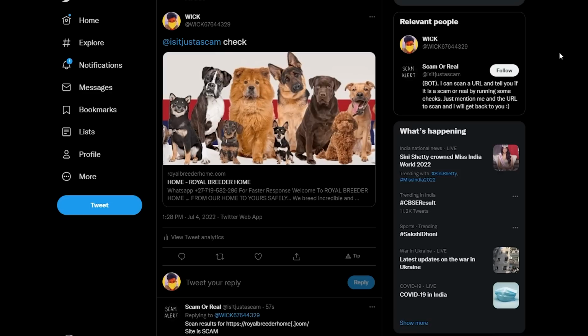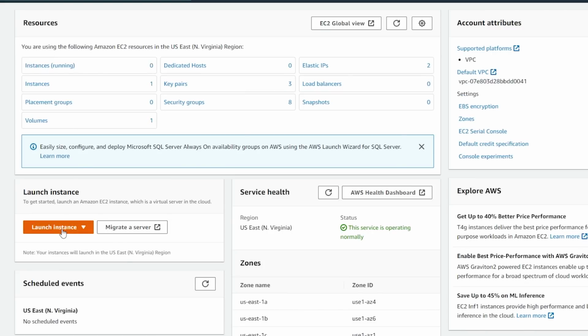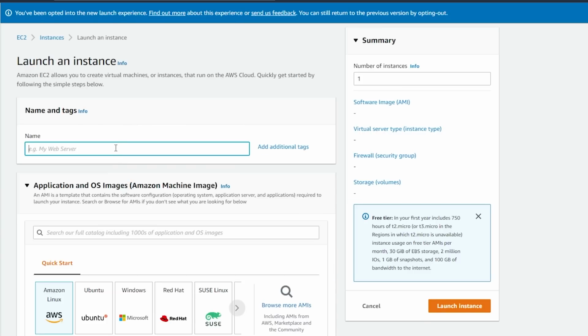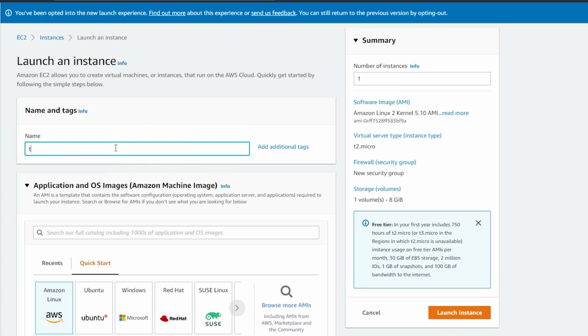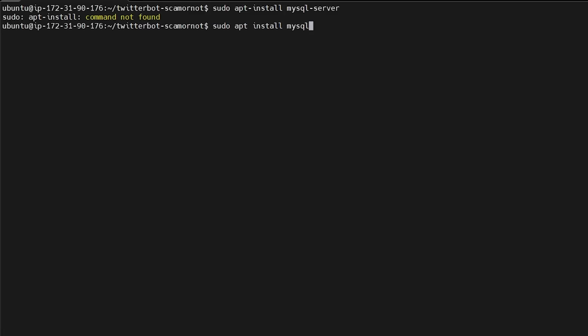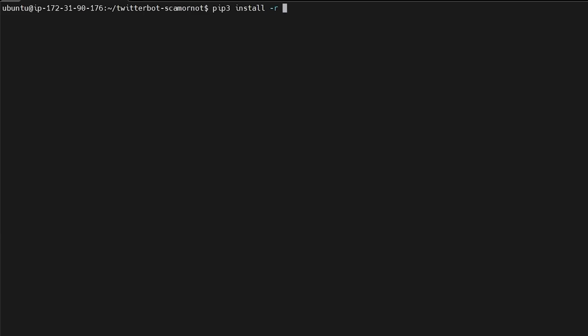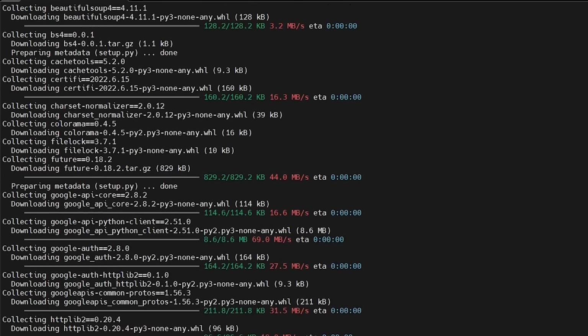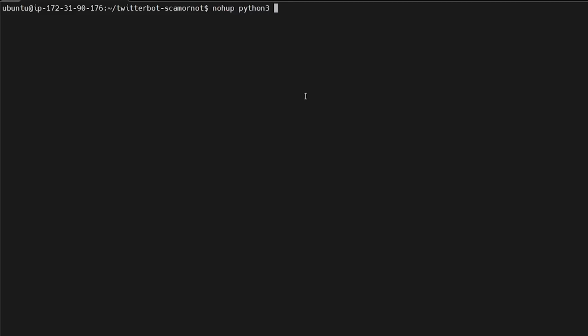So yeah, I guess now it's time to actually deploy it to the cloud. So then I created an EC2 instance on AWS, which is basically a way of creating a virtual computer on the cloud. And I imported all my source code into my instance. And then I configured some stuff, like I installed the MySQL server, created the database, granted the necessary privileges to it, installed all the requirements for my project with pip, and finally I execute my bot using nohup, so that even if I log out from my SSH console, my bot will keep running in the background, which is exactly what we want.